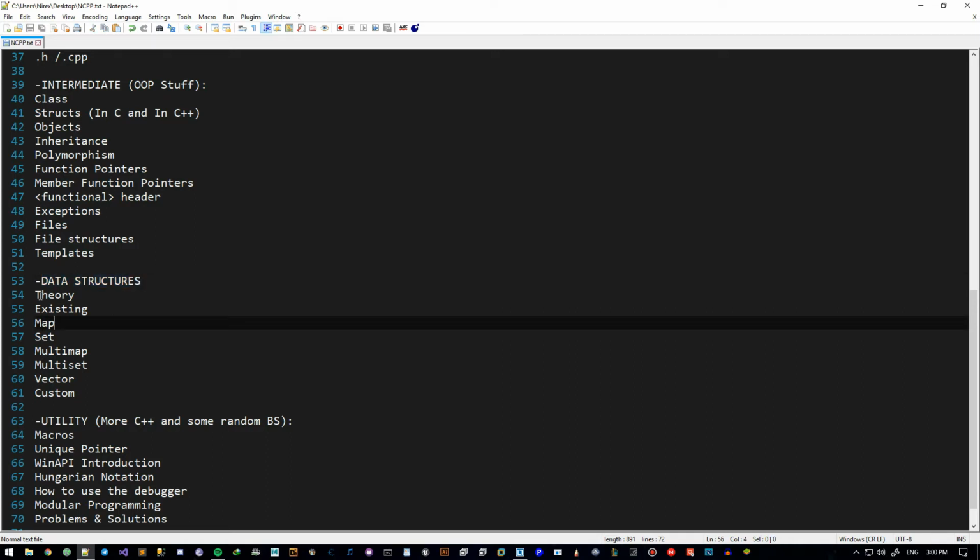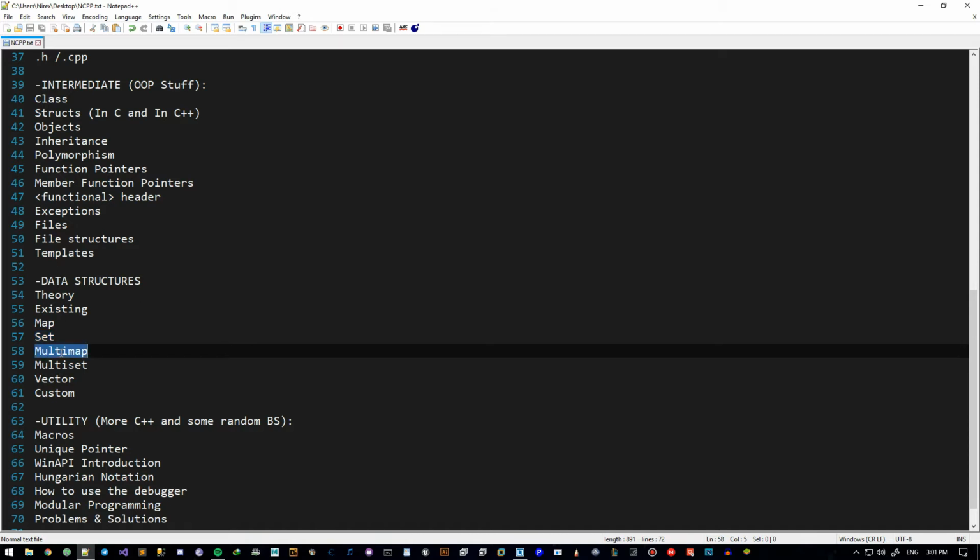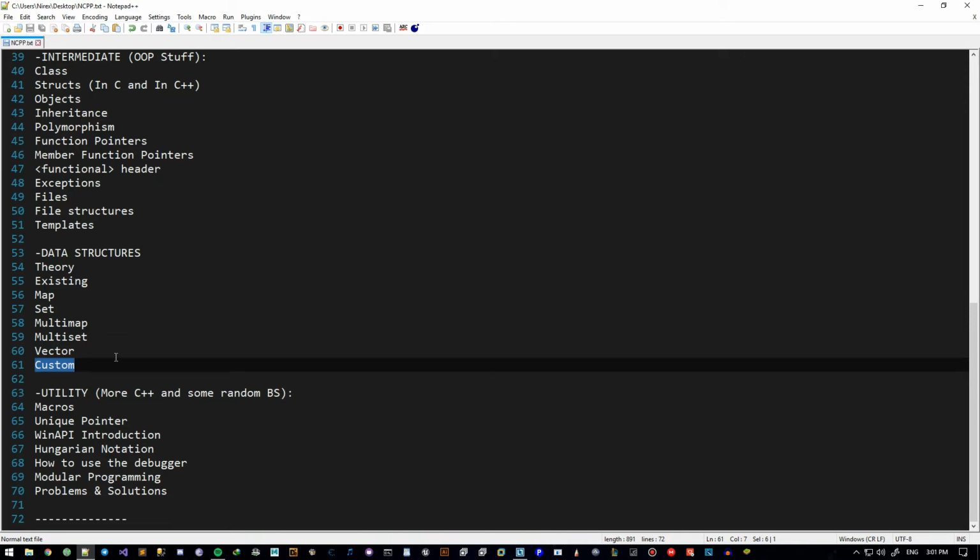It's not really that big of a deal, but you need to know some of the modules in order to work and in order to build your programs the way you want. So we will talk about the theory of them, the existing ones, the important ones like map and set, multi-map, multi-set, and vector. And then we'll talk about custom ones a little bit.